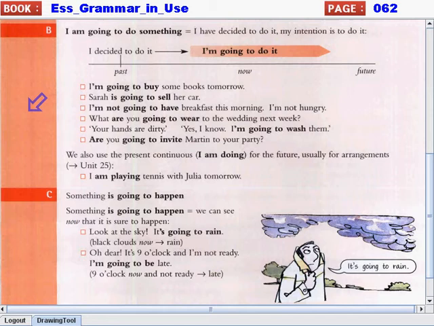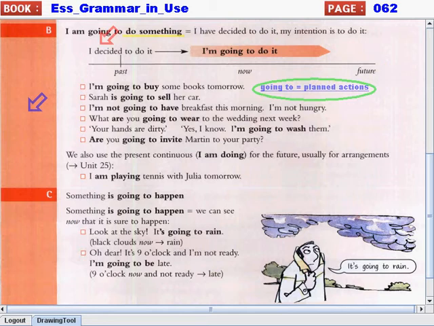For today's lesson, we are going to continue with our previous topic, I'm going to. We have, I am going to do something. And this only means that I have decided to do it. My intention is to do it. I am going to do something, and I plan to do it. If you can remember, we use going to for planned actions in the future.